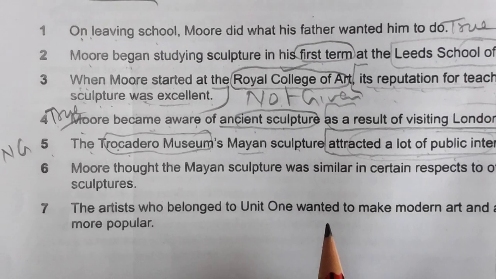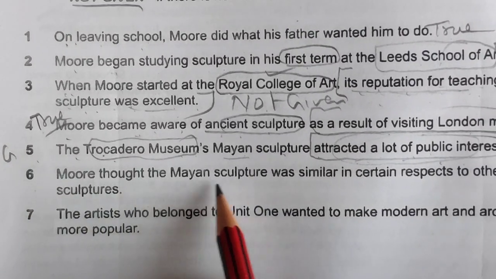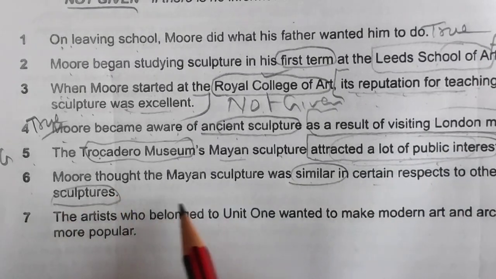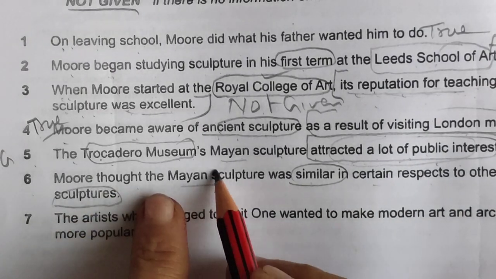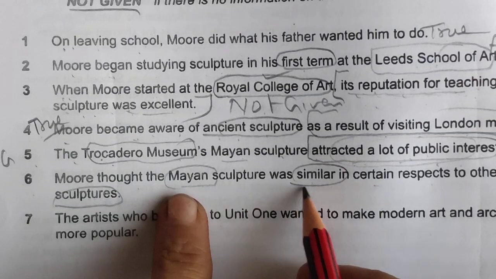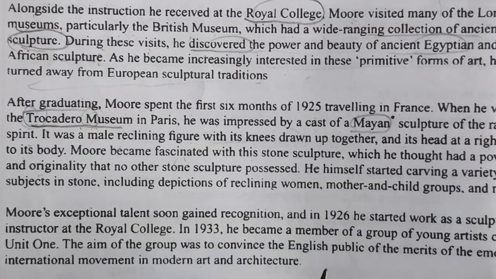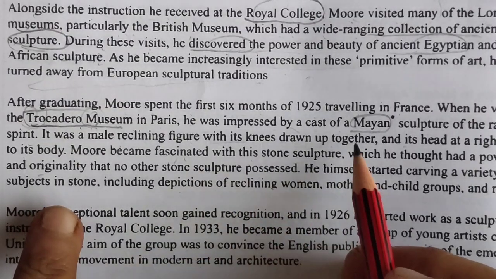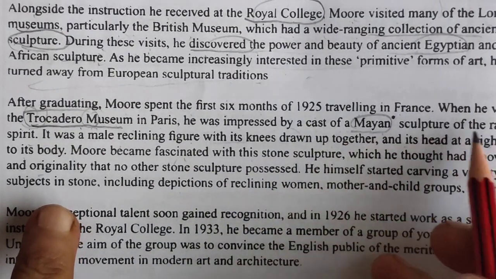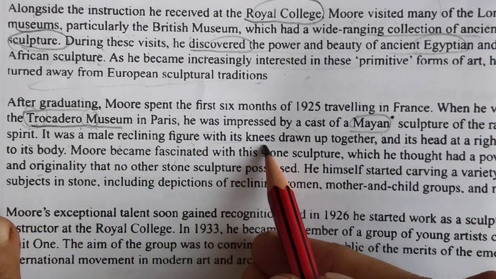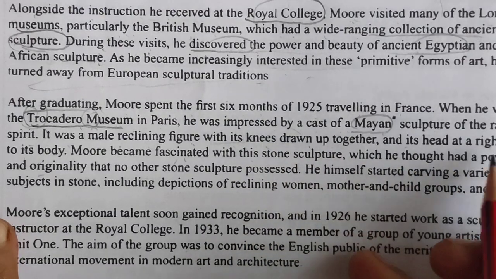Okay. So not given. Sixth, Murray thought that Mayan sculpture was similar in certain respects to other stone sculptures. Yes, we have found this. Let's find it. You also read with me. So what he thought about a cast of Mayan sculpture of the rain spirit: it was a male reclining figure with its knees drawn up together and its head at a right angle.